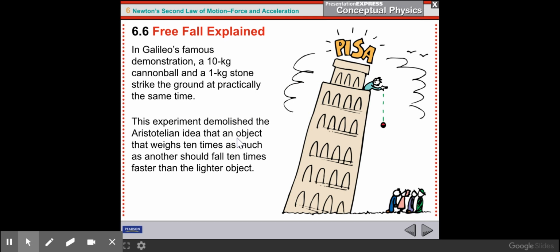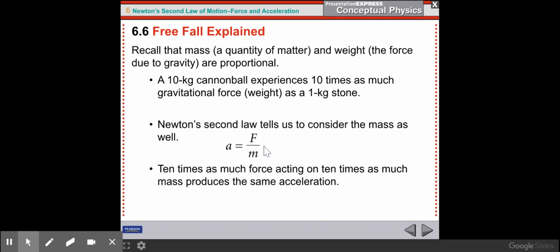In Galileo's famous demonstration, a 10-kilogram cannonball and a 1-kilogram stone strike the ground at practically the same time. The experiment demolished the Aristotelian idea that an object that weighs 10 times as much as another should fall 10 times faster than the lighter object. So, obviously, Galileo did an experiment with two different mass, kind of similar objects, a cannonball and a stone, and saw that they fell at approximately the same rate of acceleration.